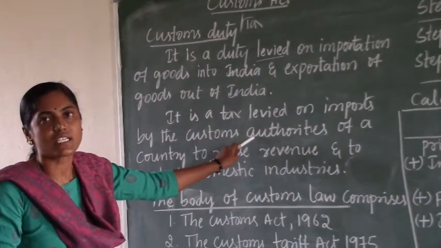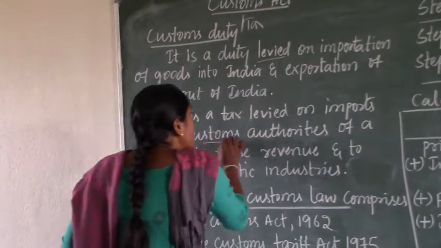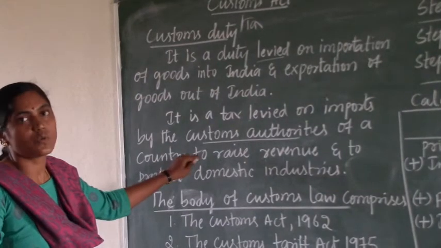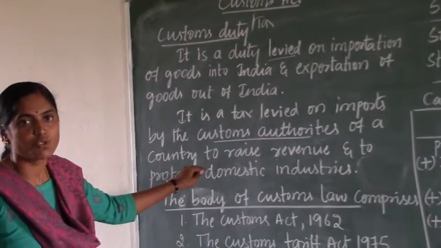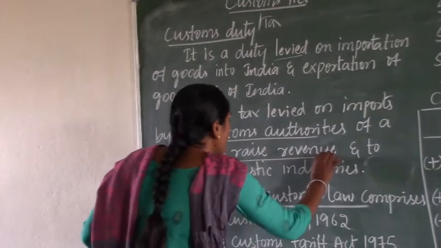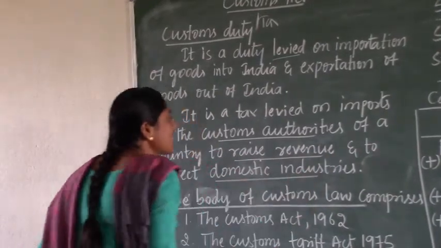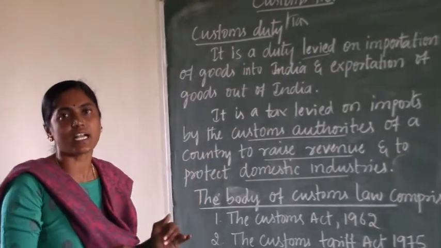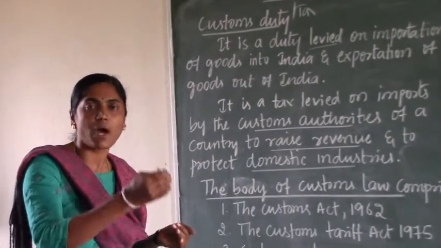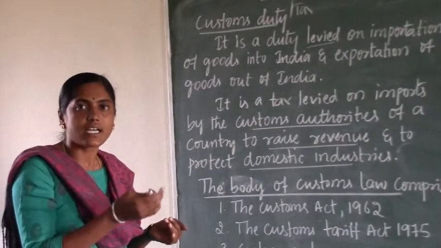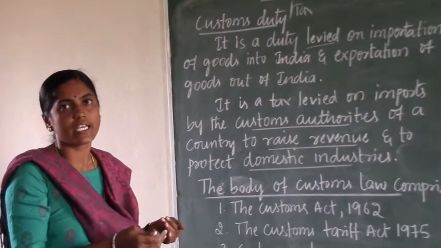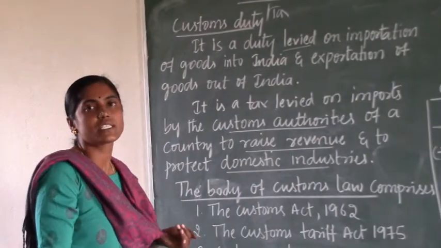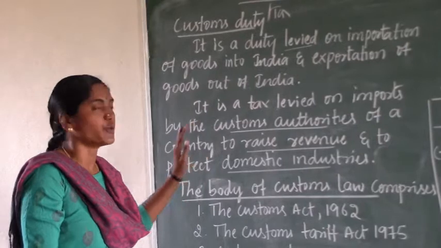Who levies the customs duty? The customs duty is levied by the customs authority of the country to raise revenue. What is the reason to charge the customs duty? To raise the revenue and to protect the domestic industries. Instead of manufacturing the goods within the country, if goods are imported from outside India, it creates huge competition for the domestic industries. So to protect the domestic industry, the central government is charging the customs duty.